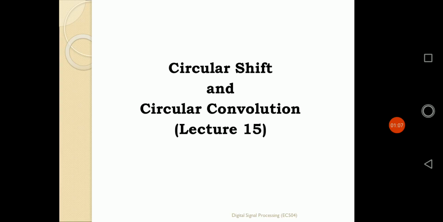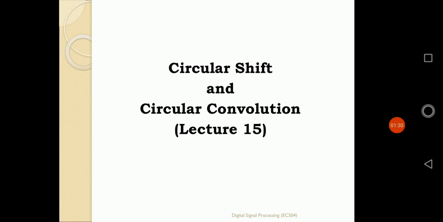Now today, as the sequences are defined by circular representation, that is, they have a certain period, we will learn about the representation of those signals and their circular shift, and according to that circular shift, how the convolution of two sequences is done.